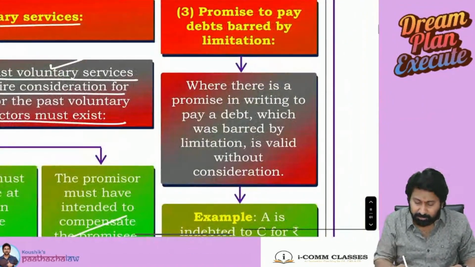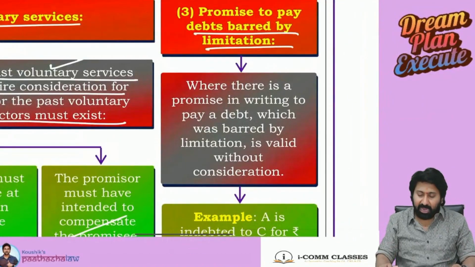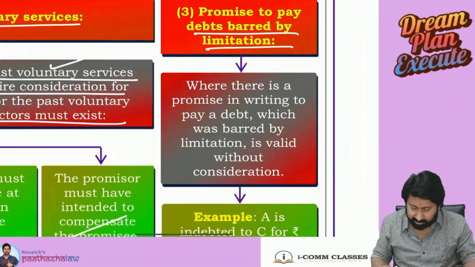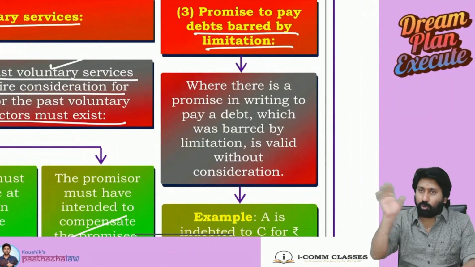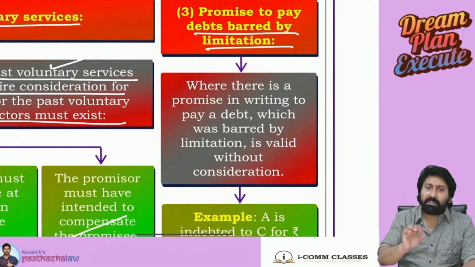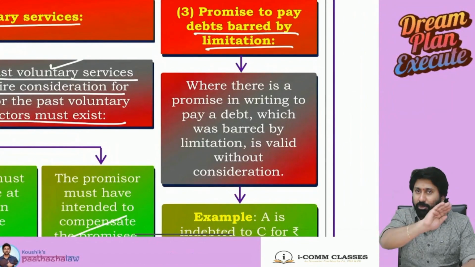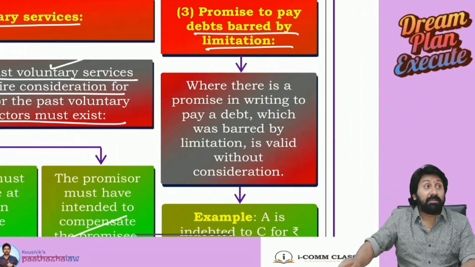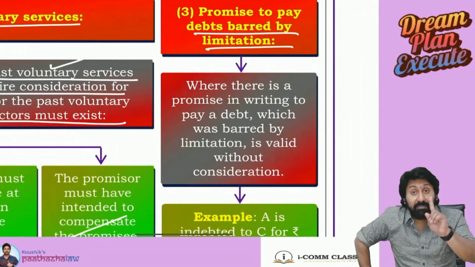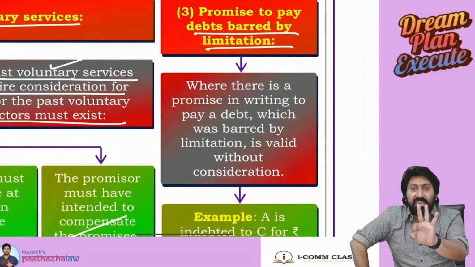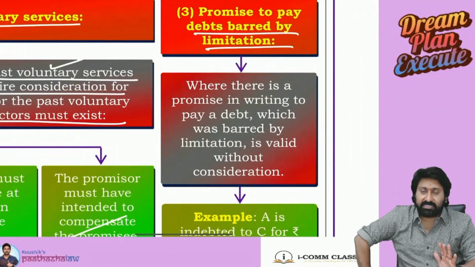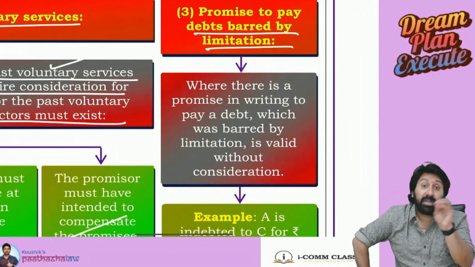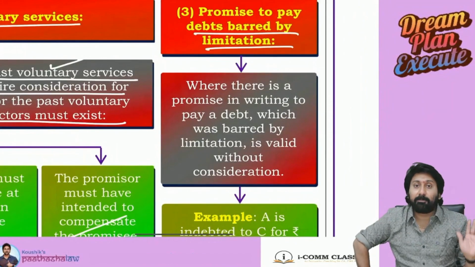Next. Promise to pay debts barred by limitation. Okay. What do you mean by debts barred by limitation? Listen. I gave you loan, 1 lakh. Pay me within 2 years, I said. 2 years after you did not pay. As per Limitation Act, 3 years, if you do not take any action against him, that's it. That becomes a time barred debt. That fellow is not liable to pay you.